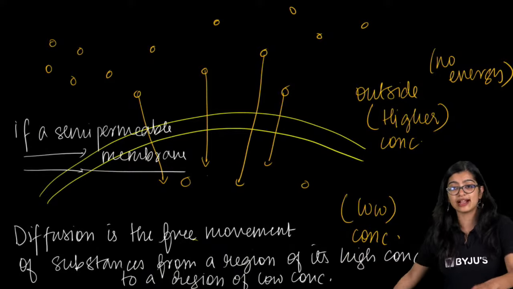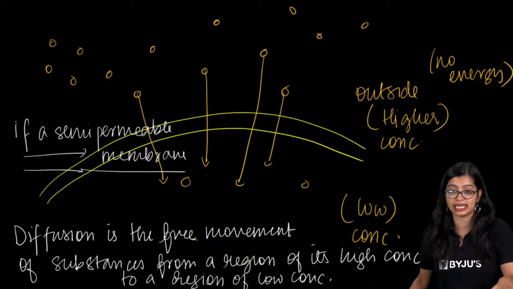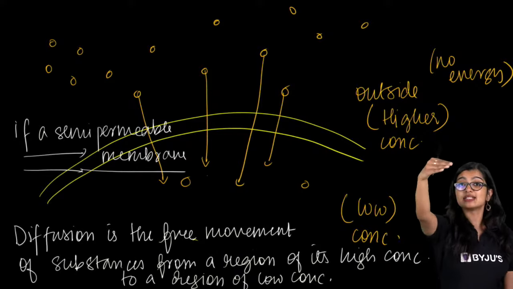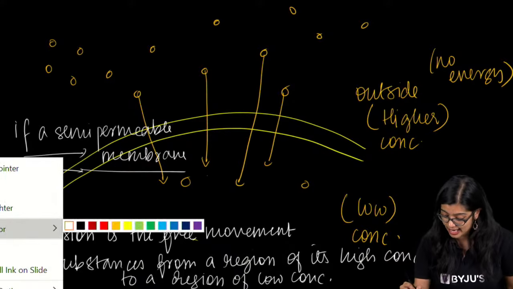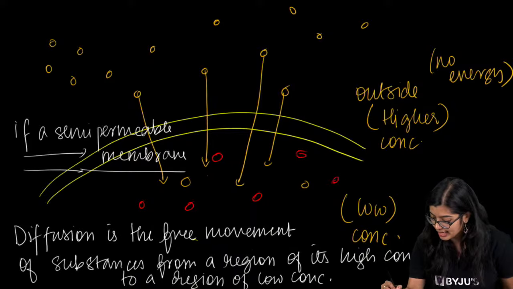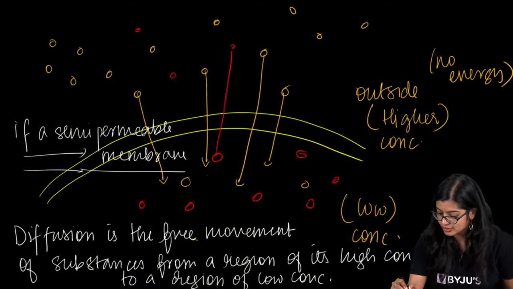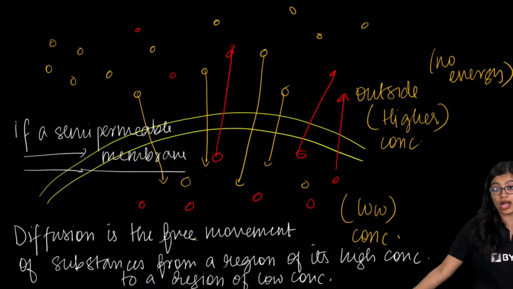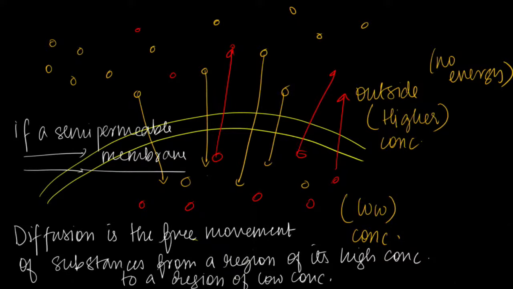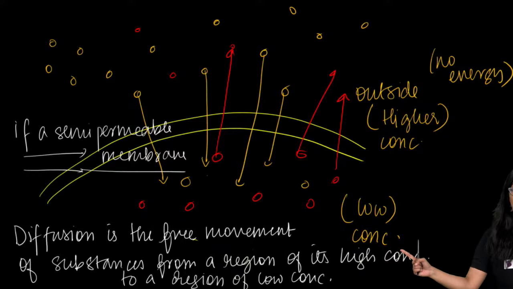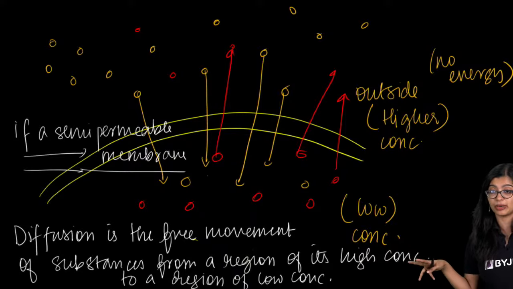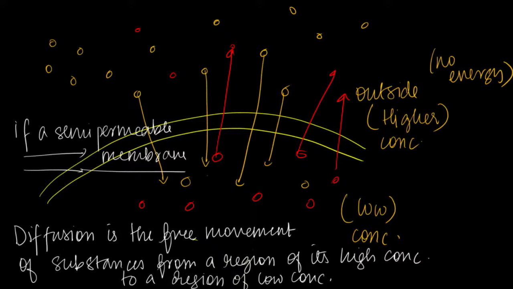Everyone take a screenshot of this very quickly, because diffusion is how gaseous transport takes place, whether it is movement of oxygen from outside to inside, or movement of carbon dioxide from inside to outside. Take a screenshot, because if I change the slide, you will not be able to see this. Very good. I will give you an example of active transport. I will give you an example of cell wall, cell membrane, and tell you the difference between the two. I'll tell you everything. Don't worry.